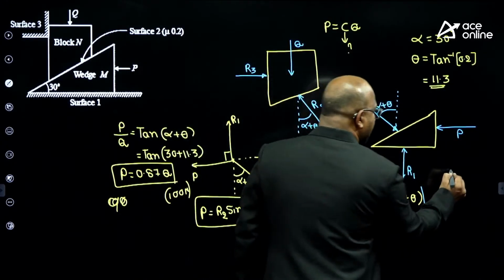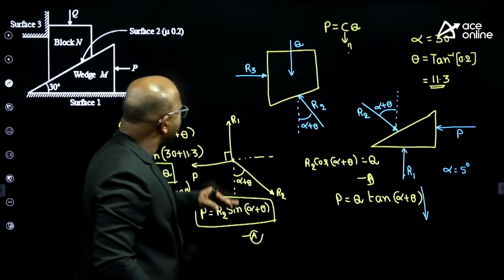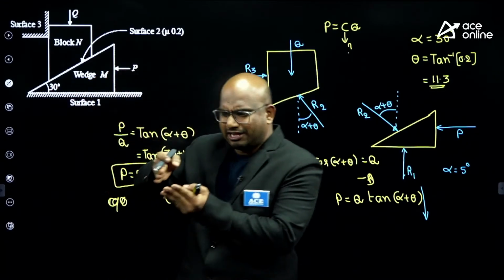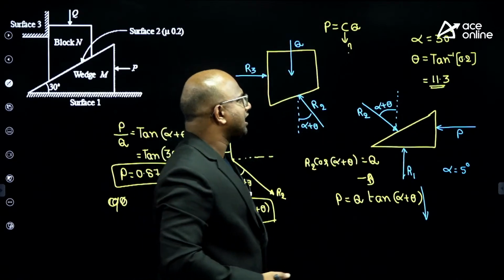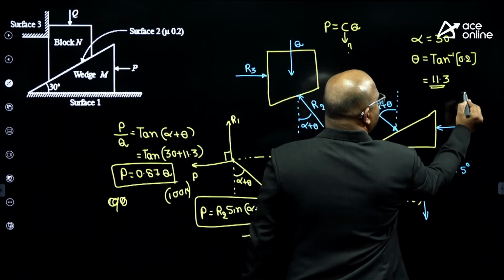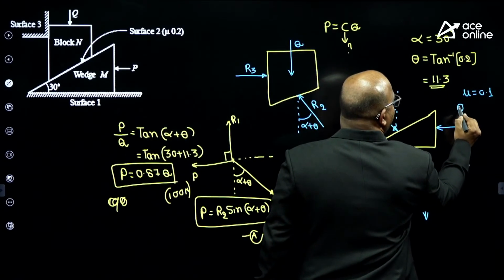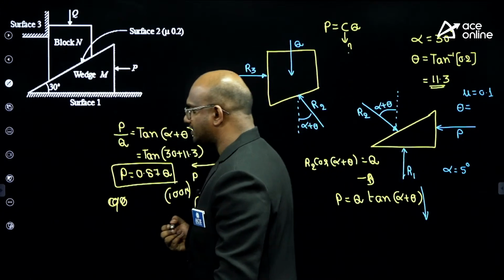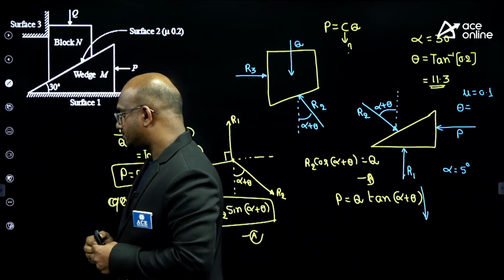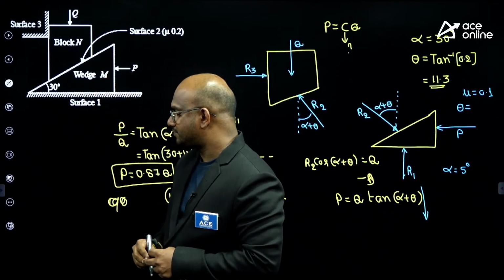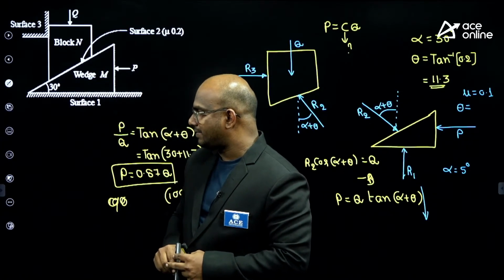So listen carefully: make alpha equal to 5 degrees instead of 30. A 30-degree wedge angle is a very bad wedge, very inclined, and it requires a lot of effort. Make alpha equal to 5 degrees and mu equal to 0.1 instead of 0.2. Theta equal to how much here? When mu equal to 0.1, theta equal to how much? Can anyone help me? Please tell me, my dear students.